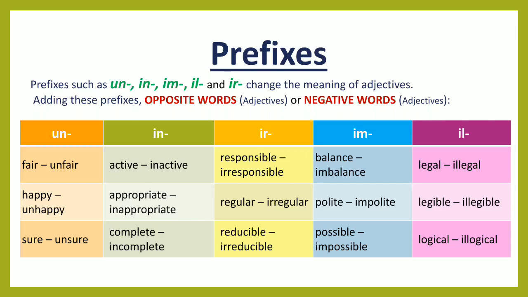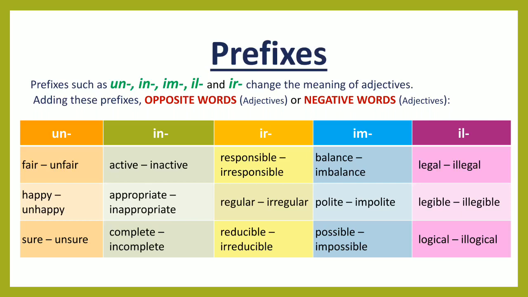Legal, illegal, legible, illegible, logical, illogical. So here we can see when any prefix is added to a word, the meaning of the word gets changed and it becomes the opposite word of the root word.